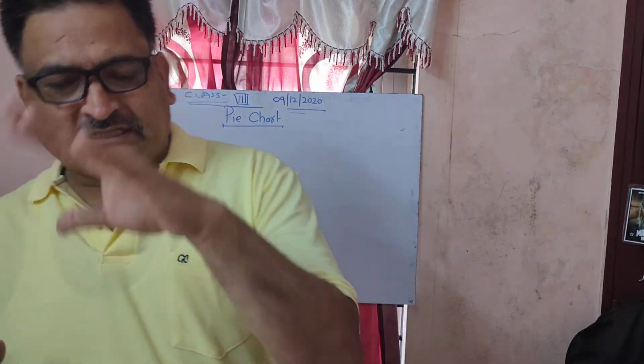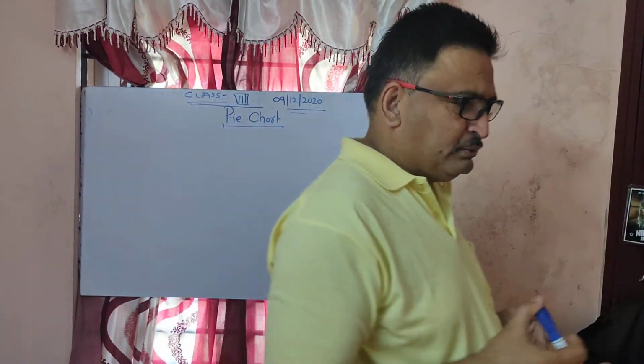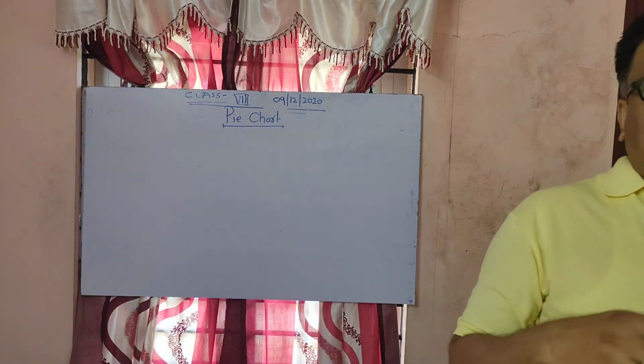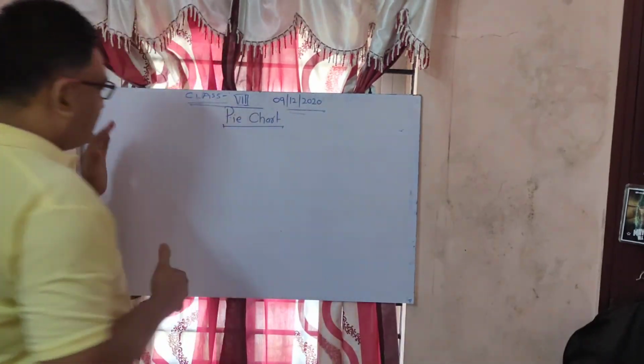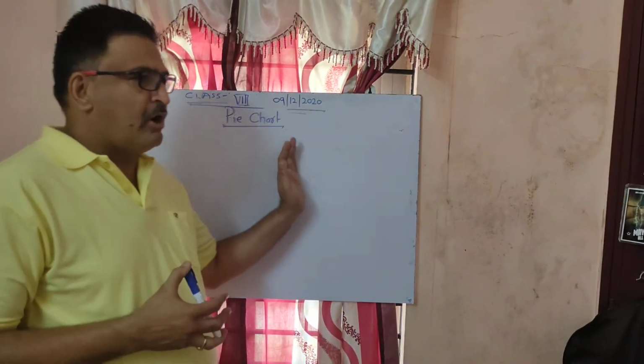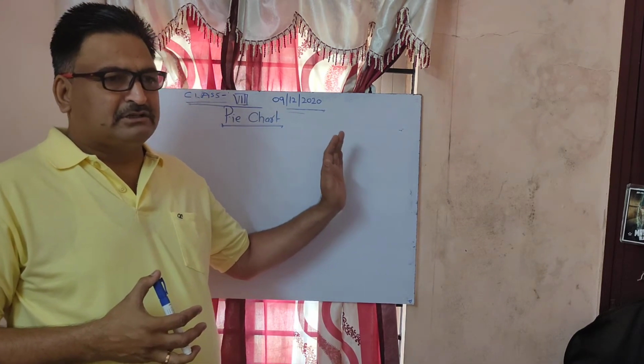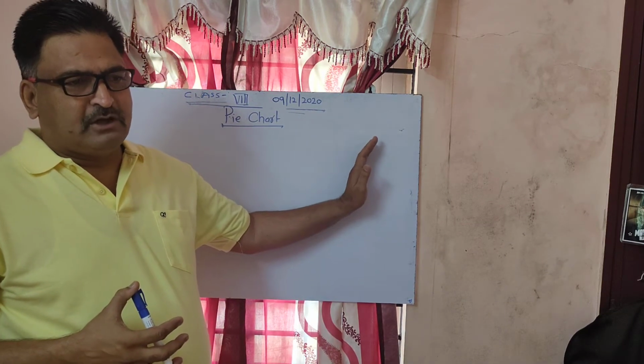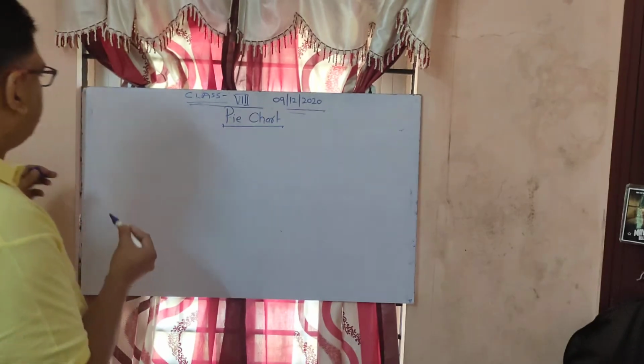We are using a circle to represent the data, which is in circular form. Pie chart.